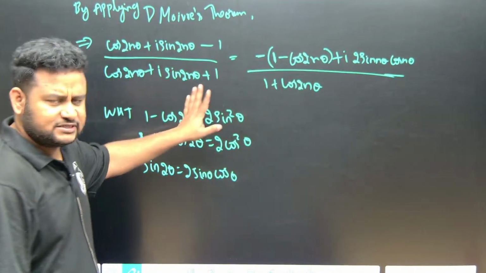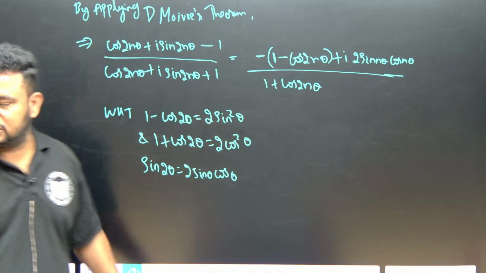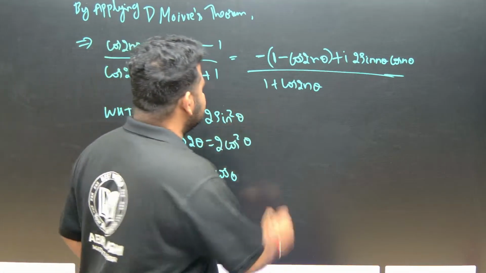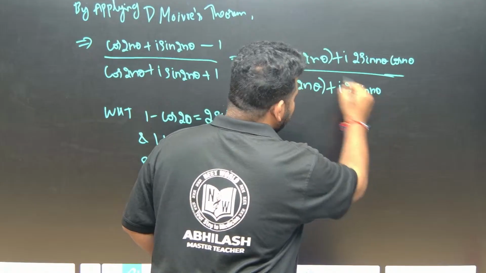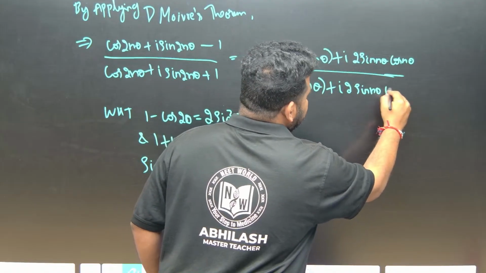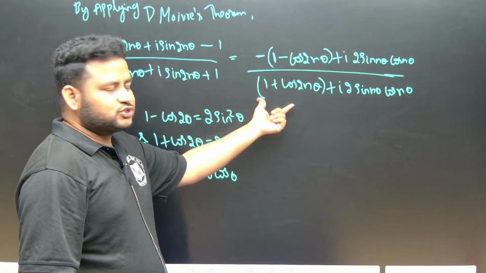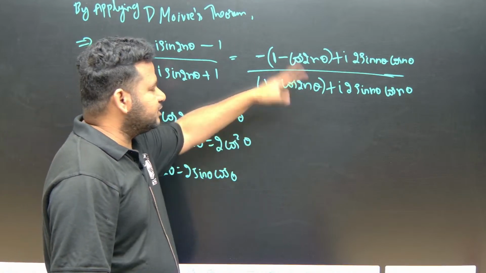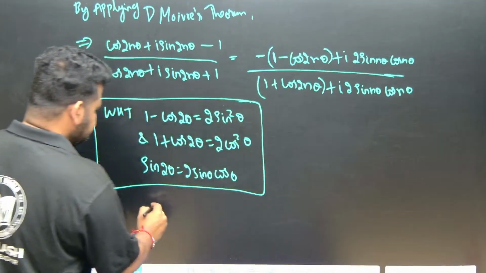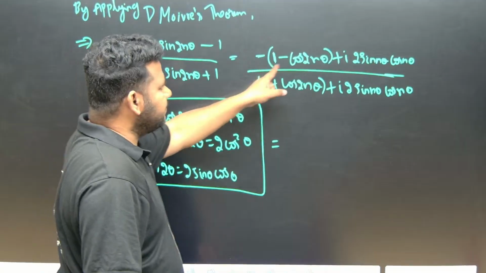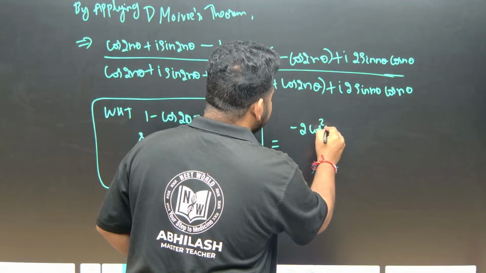Now see here, very careful, very simple question. Just the knowledge of trigonometry will help you to solve this question, clear? Now see here, 1 plus cos 2n theta plus i, again the double angle formula, sin n theta, 2n will become n, into cos n theta. Now we know that 1 minus cos 2 theta is 2 sin square theta, and 1 plus cos 2 theta is 2 cos square theta, that 2 will apply here. So this will become, 1 minus cos 2 theta is 2 sin square theta, so minus 2 sin square n theta.